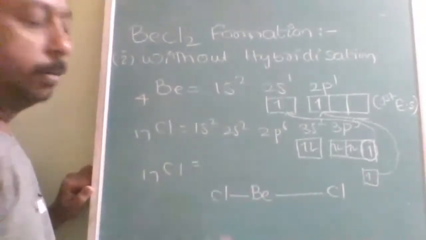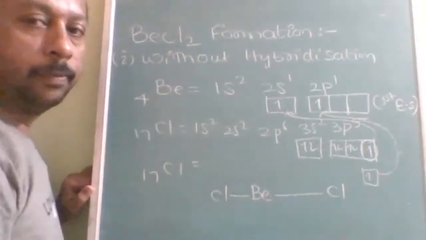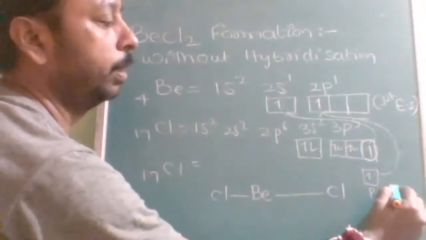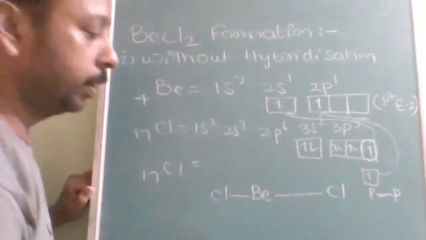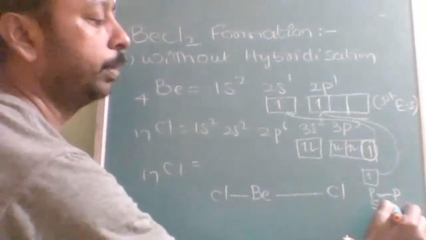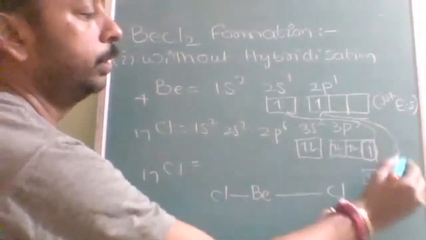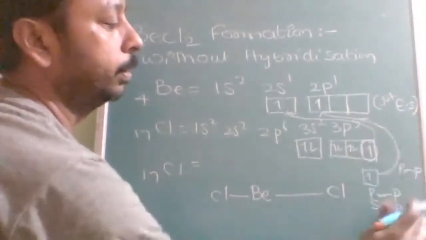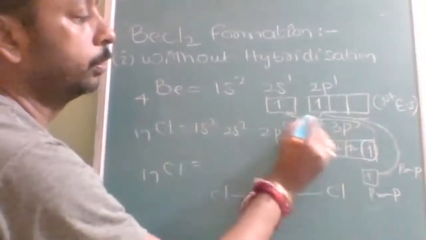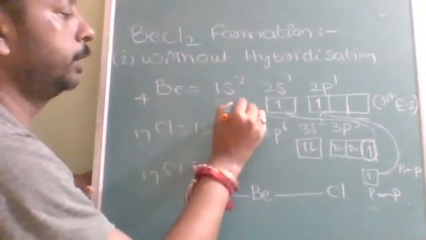One bond will be shorter, another bond will be longer. Why? Because one bond is due to the PP overlap, and another bond is due to the S and P overlap. The first overlap is P sigma P. The other overlap is S and P, which results in S sigma P.